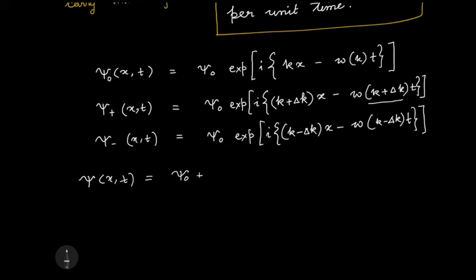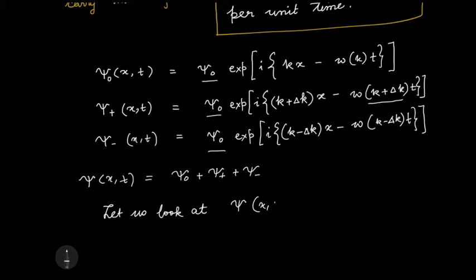So I add these three up to make my, so let's call this psi 0. So I make a psi of x, t, which is adding psi 0 plus psi plus plus psi minus. And I may not stop here. I can add many of them. Like for example, I can add one with plus 2k, add one with minus 2k, etc. I can also change the amplitudes. It's not necessary that all of them I will add up with the same amplitude. I may also wish to change the amplitude. Okay, so let's see how the wave looks as I keep on adding this.